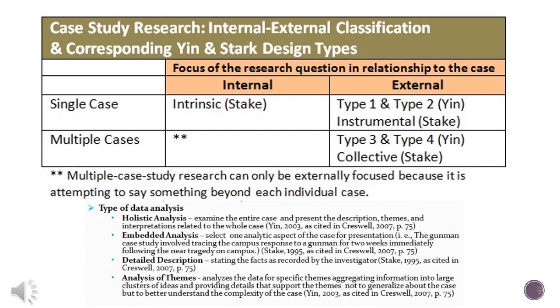Okay, let's talk about some of the types of data analysis. The very first one is the holistic analysis, second is embedded analysis, then detailed description, and last one, analysis of themes. Now let's discuss it one by one. As the name indicates, holistic analysis actually examines the entire case and presents the description, themes, and interpretation related to the whole case. So you could have a holistic view of the phenomenon.